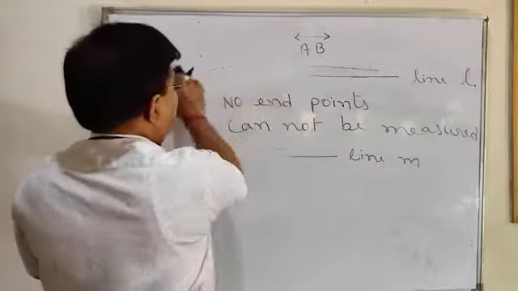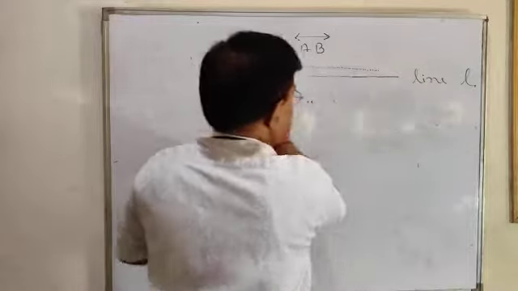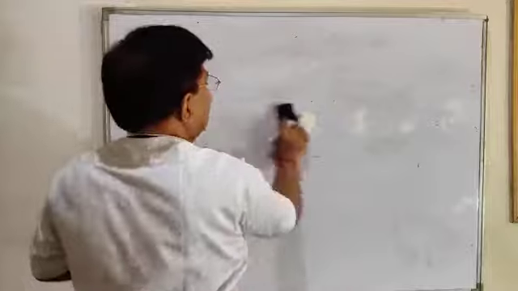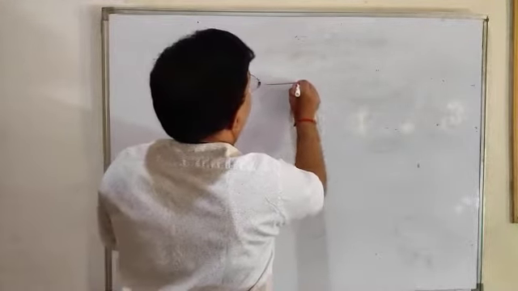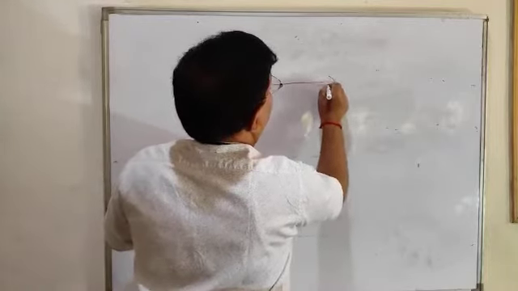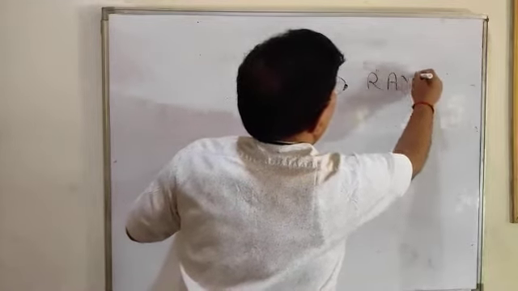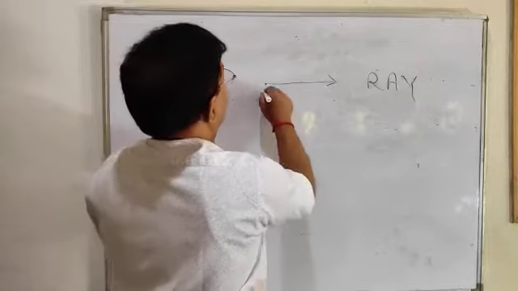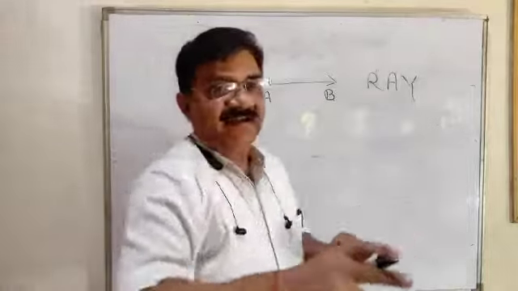Now coming to the next part. Next part is the ray. See here, yourself you can define what a ray is. This is a ray. What does it mean? It has one end point and the other side it can be extended.